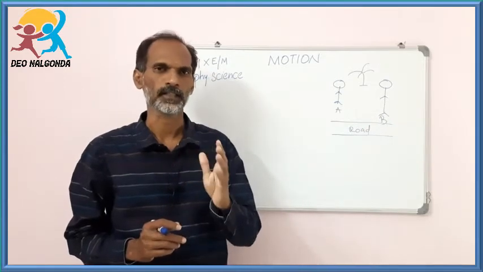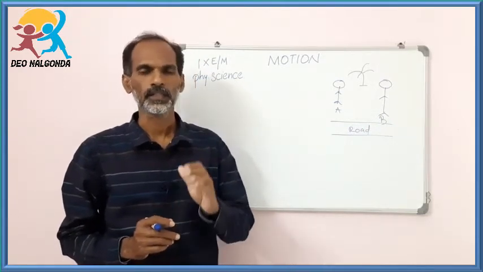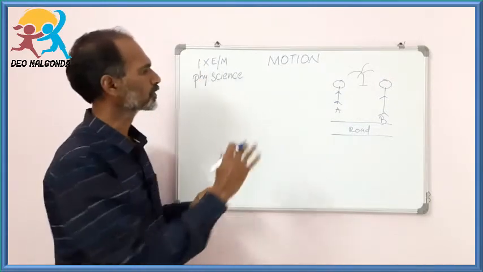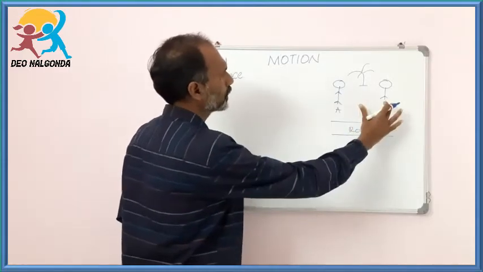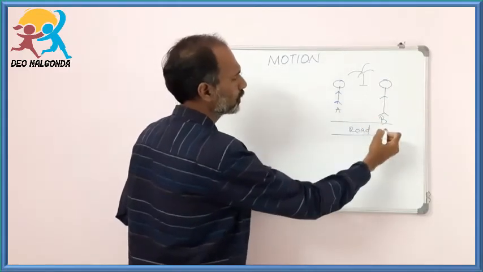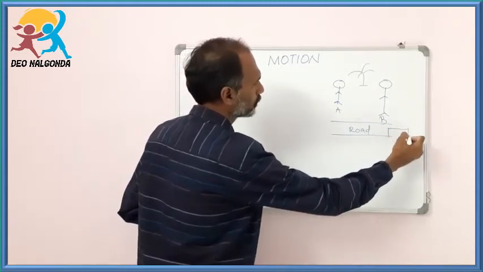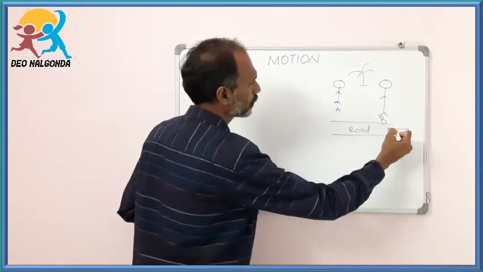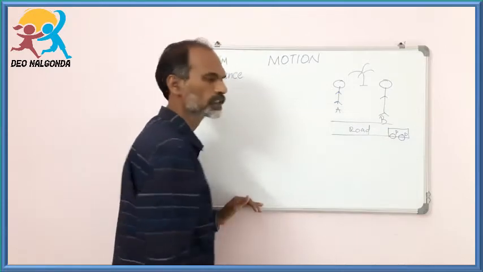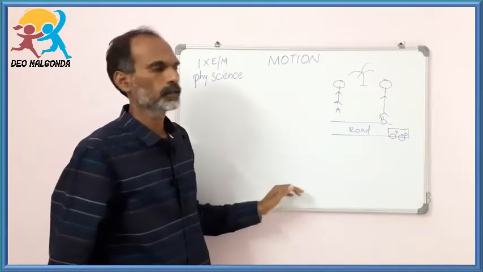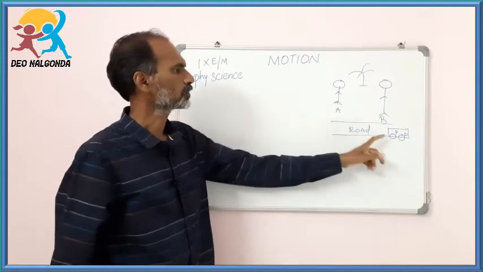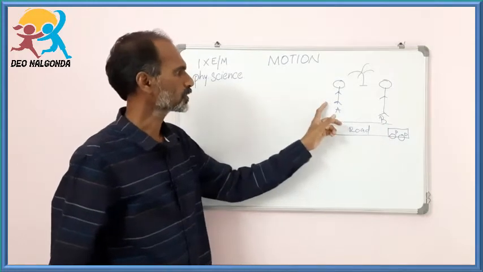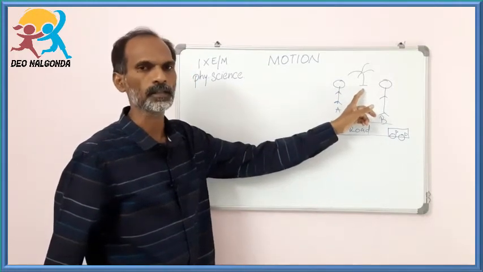Motion and rest, both the terms are relative. To understand motion and rest, I'll tell you one more example. In the same way, A and B are two persons. This is a tree and a car is moving. Here the driver is driving the car and here is a passenger sitting inside the car. Suppose person A talks about the car, it is moving. If a person talks about the tree, it is at rest.